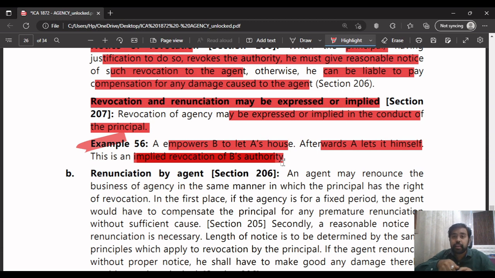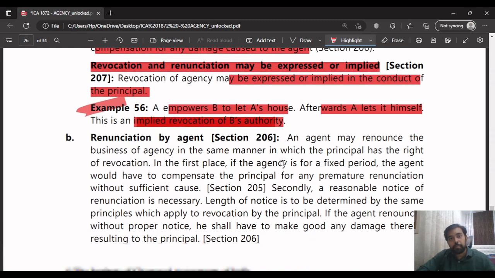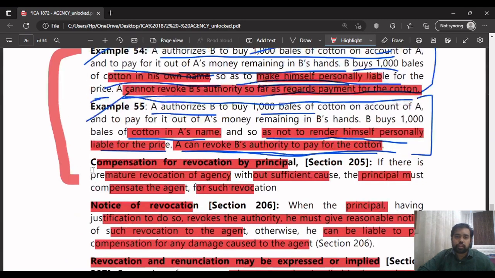But afterwards, A himself came to that house. Lets it himself means he himself enters the house. Means A is telling B by implication, by his actions, that I don't require your services anymore. This is revocation of B's authority. It is implied revocation, implied by action. That's what they are saying. Okay.